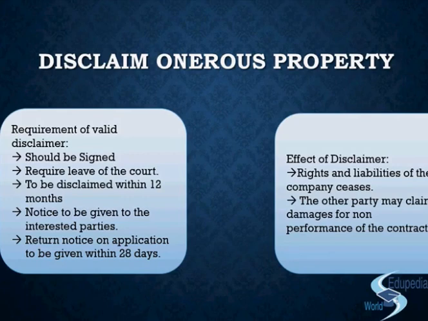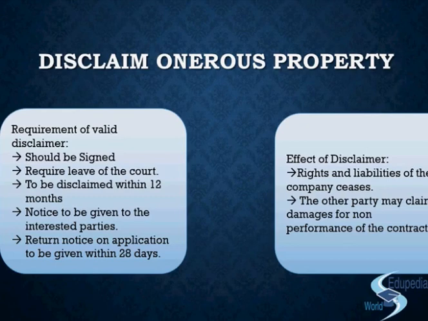Getting the point? So if at any point of time the liquidator comes across an onerous property, considers it to be an onerous property and disclaims it, right? So once it has disclaimed, the property ceases to be the property of the company. But the court may at times also order that the company should pay the damage for the non-performance of the contract, because the other party has been impacted very severely, right? So if you had a contract and you had said that if there is a breach in contract, you'll have to pay me some damage, then the liquidator may be liable to pay that damage. The court may direct so, right?